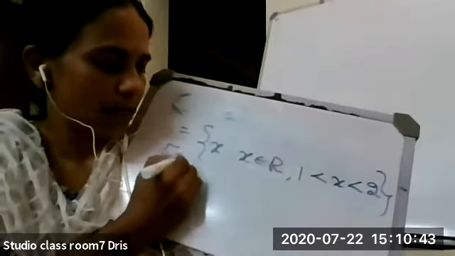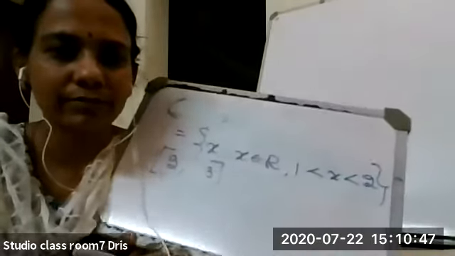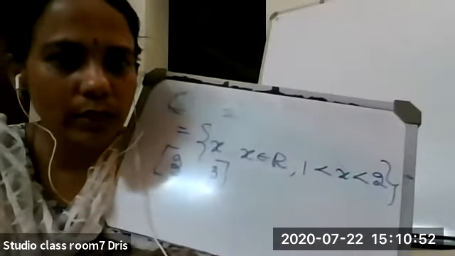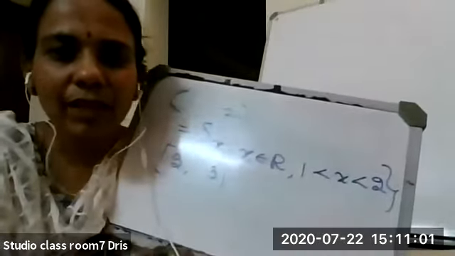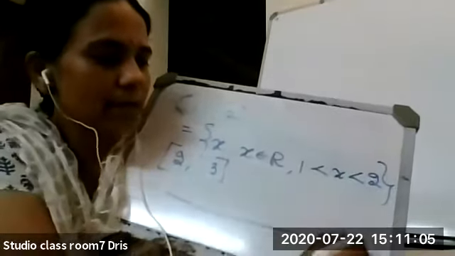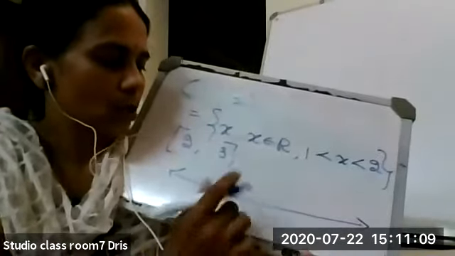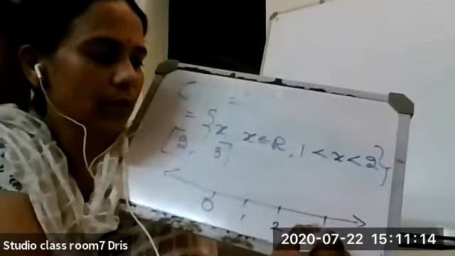Now let us write closed interval 2, 3. What is meant by closed 2, 3? 2 is also included, 3 is also included. So how will you represent this on a number line? First I am marking a number line. Line means we can extend it in both directions. 0, 1, 2, 3.